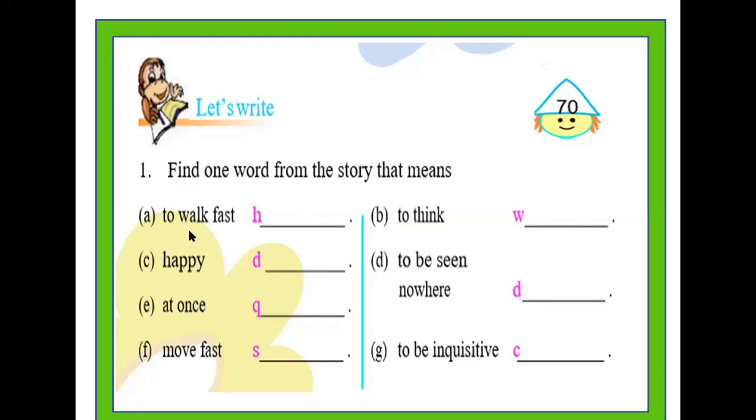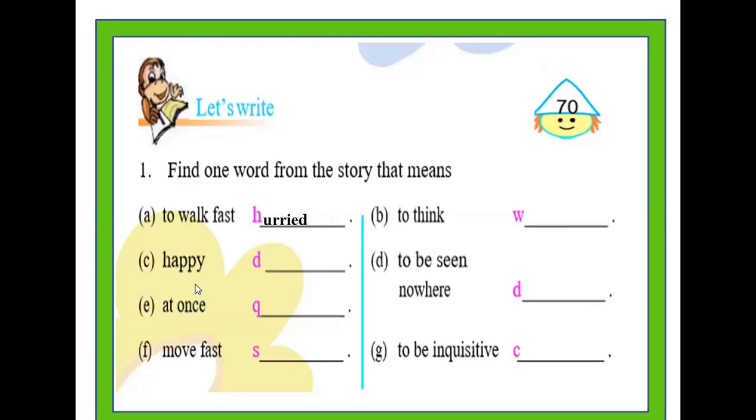So here a set of 7 phrases is provided in this exercise. You will have to find out from the lesson Alice in Wonderland the words which mean the same as these phrases. Okay? For example, let's take the case of the first phrase, which is to walk fast. In the lesson, there is a word which means to walk fast. Since we have already discussed this lesson in our previous class, you all know that the word in the lesson which means to walk fast is hurried. Please note it down, children.